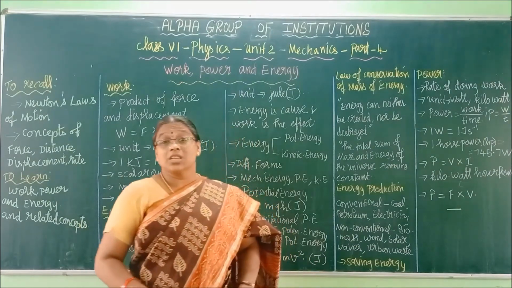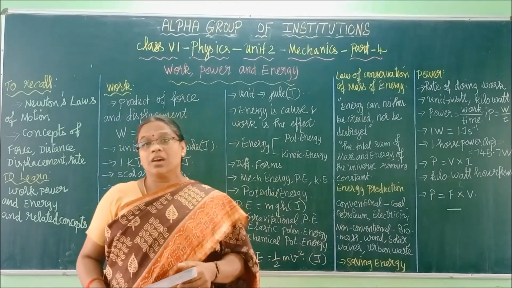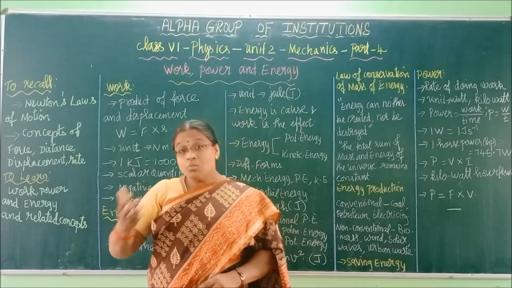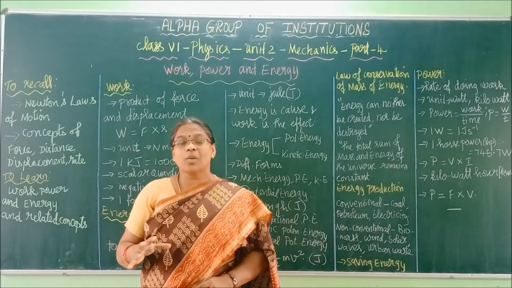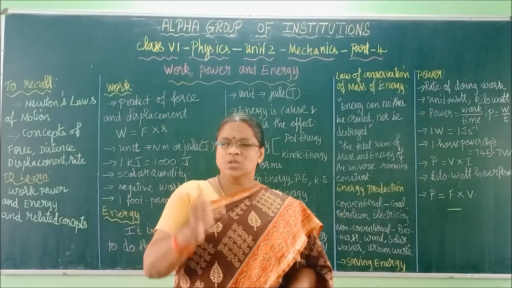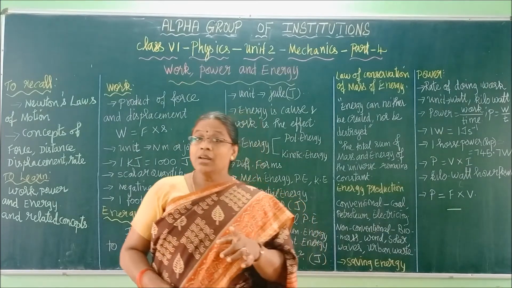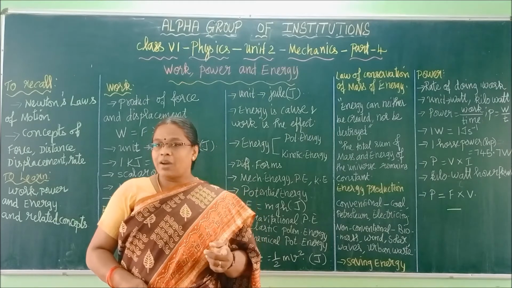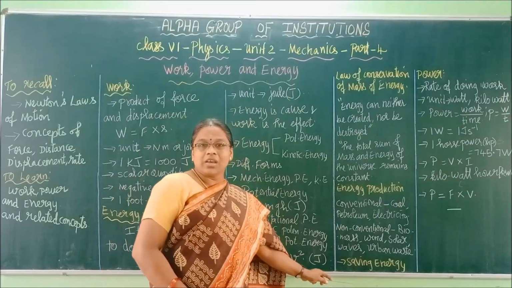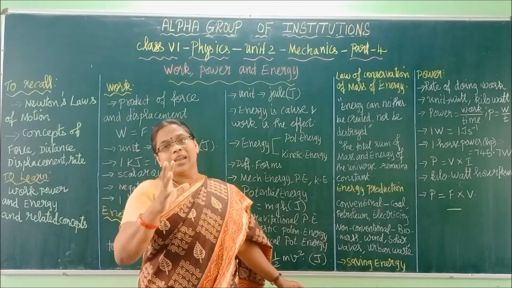Now saving energy. In your book at page 40, you have some tips to save energy. Very good points are there. For example, new modern fridges will save 50% of your power compared to the older ones, and using microwave ovens. So many valid points are there. So that is for your self-learning. So learn it in the PDF notes. I'll be giving it. Practice it in your life also. So when we save energy, we can go for more days with available energy sources.